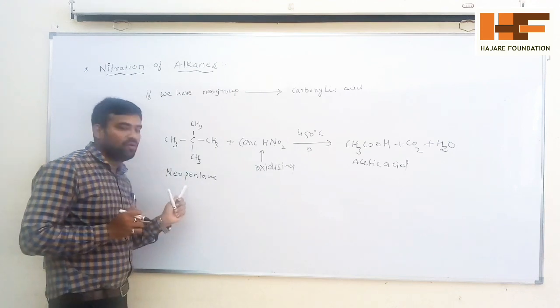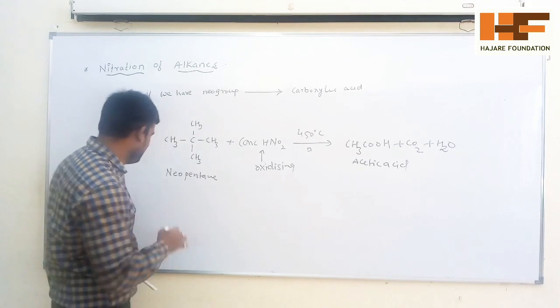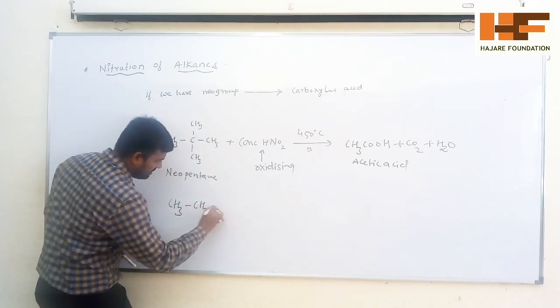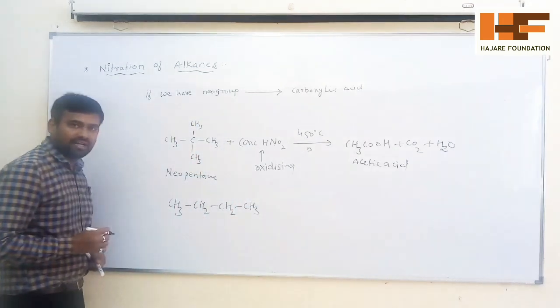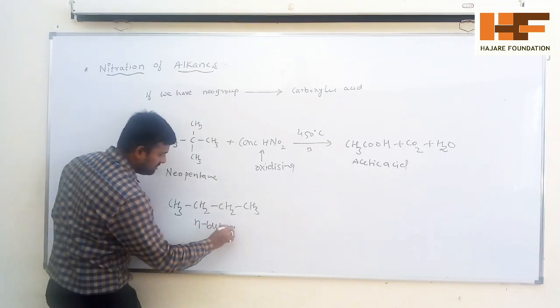We are taking neopentane. For you people, take one homework. The structure is CH3, CH2, CH2, CH3. This is called n-butane.